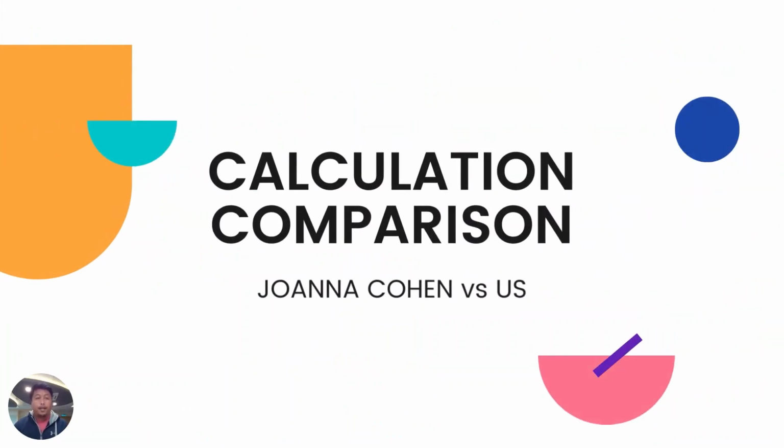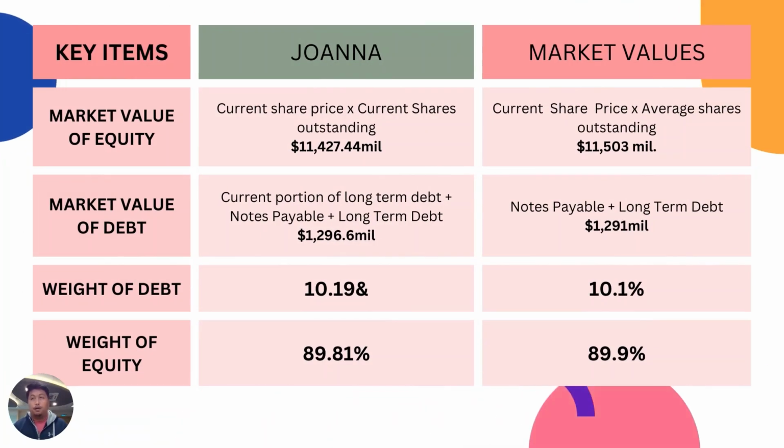Now we're going to compare the calculation using the book value by Cohen and our market value analysis. From this comparison, we can see that the different approaches lead to different results in the variables that are the deciding factors in analyzing the portfolio. Cohen is using book value, which is based on the net value of the firm's assets that can be found in the company's balance sheet. This represents the total amount of money received if they liquidated the company after paying off all liabilities. Meanwhile, our approach using market value values the company based on the total value of its outstanding shares in the market, which is market capitalization.